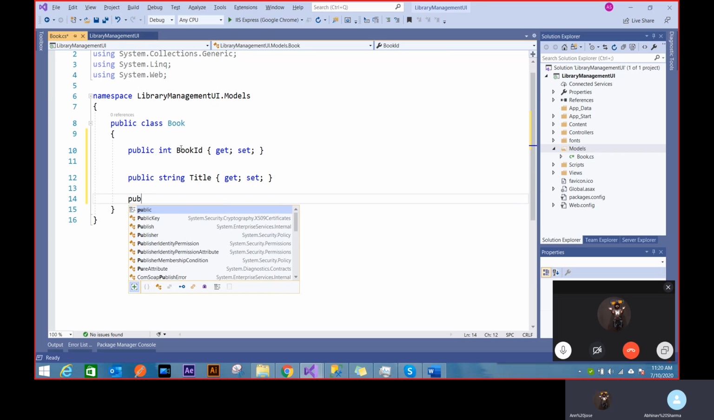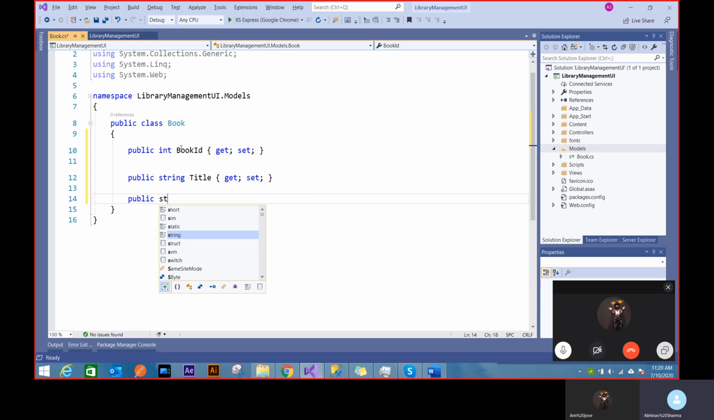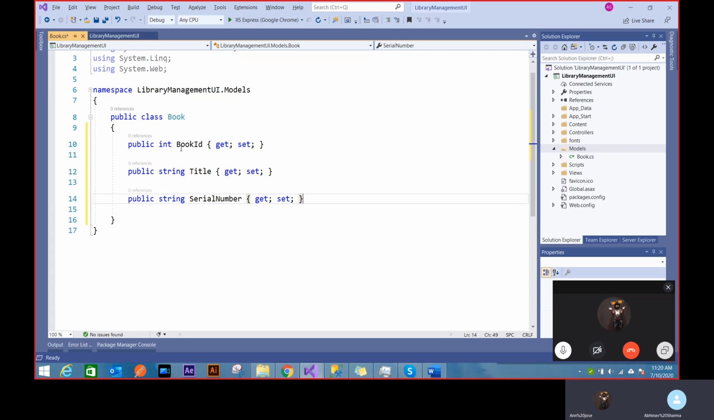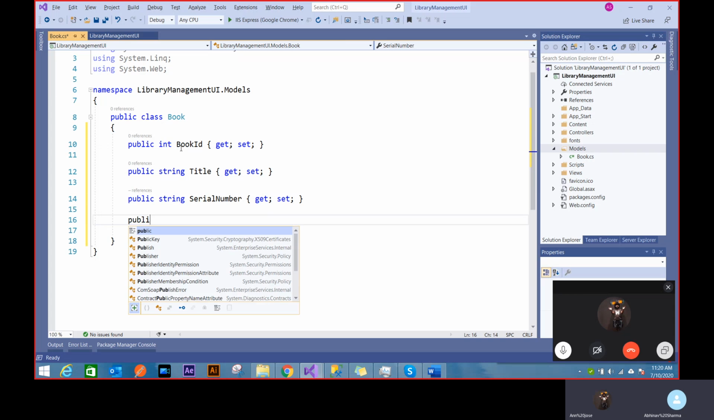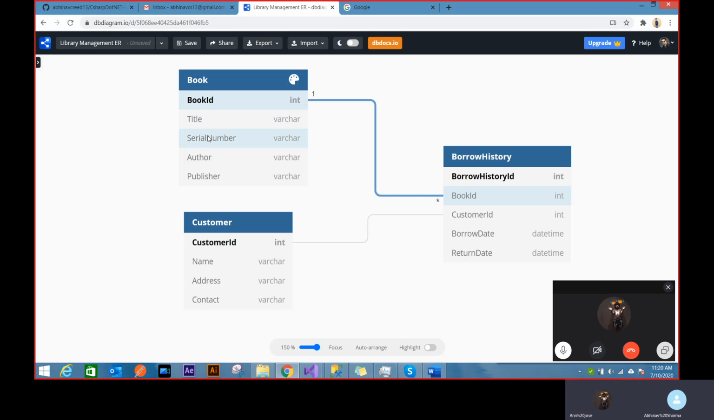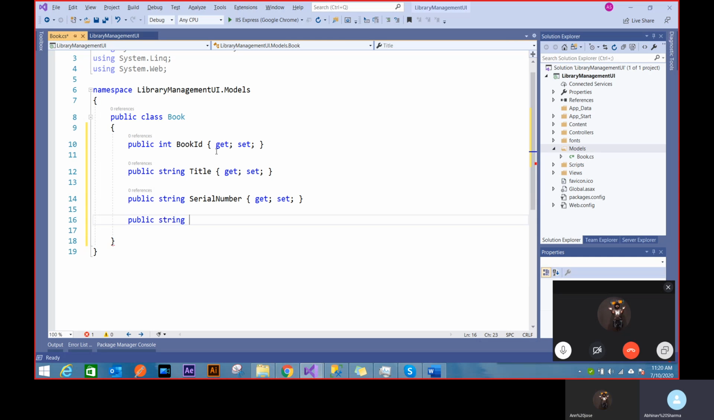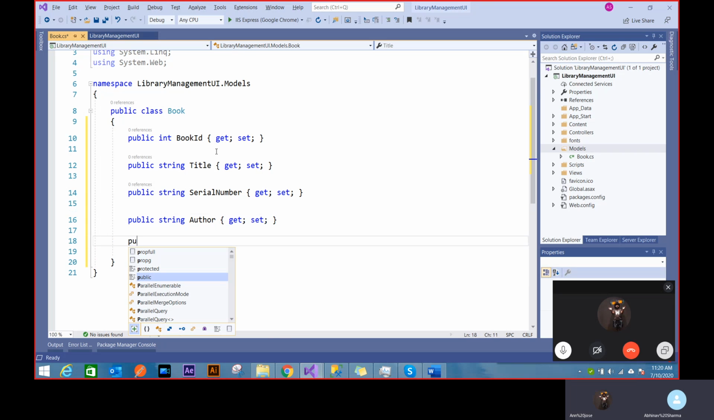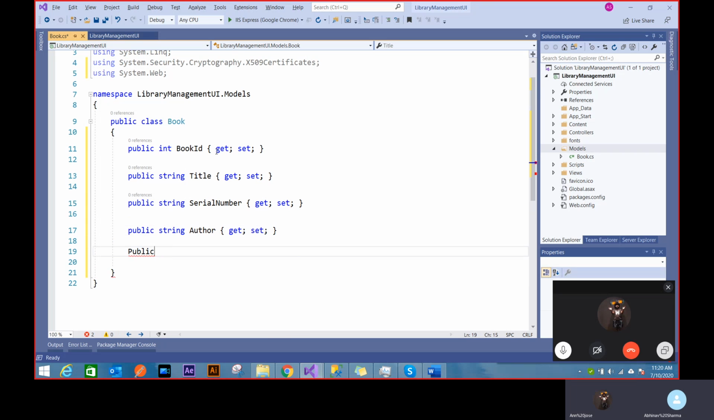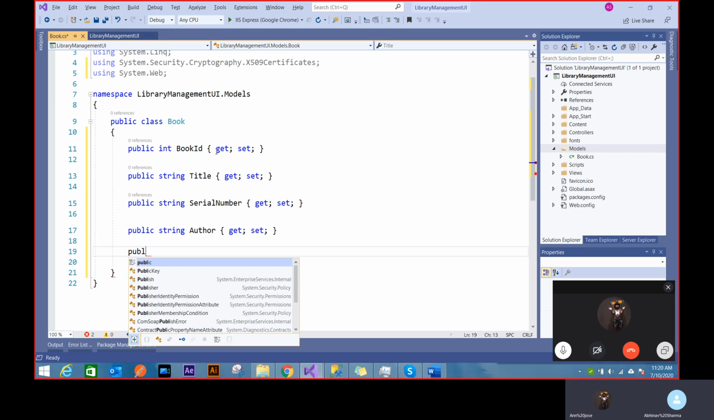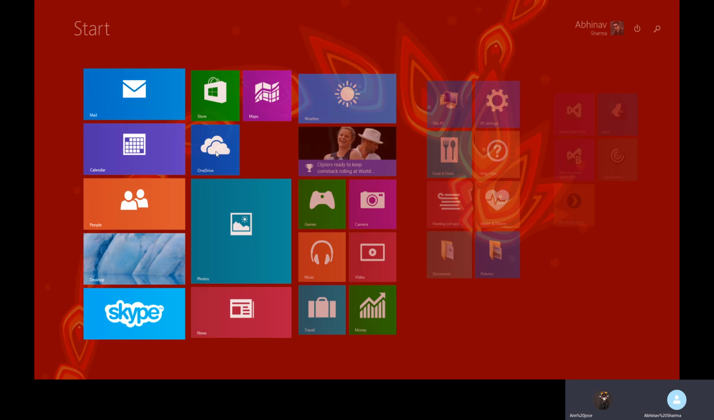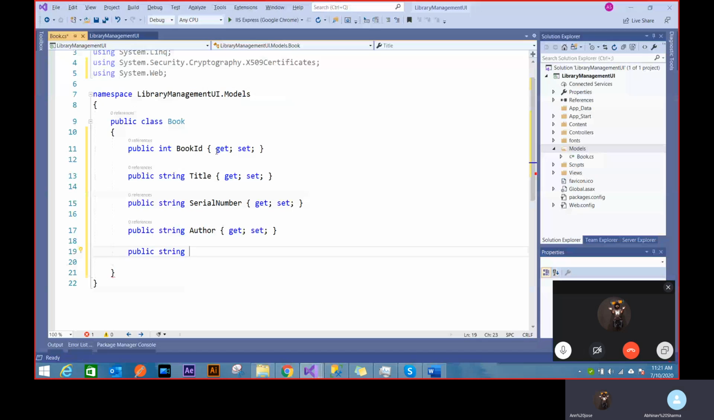then public string. And now see, from a developer perspective, I am not worried about varchar or int or whatever structure the database has. Something out there will handle it for me. I will have Author, so that is the kind of thing that Entity Framework provides you. You don't worry about the database, just make your models, and it'll handle it for you. And Publisher.